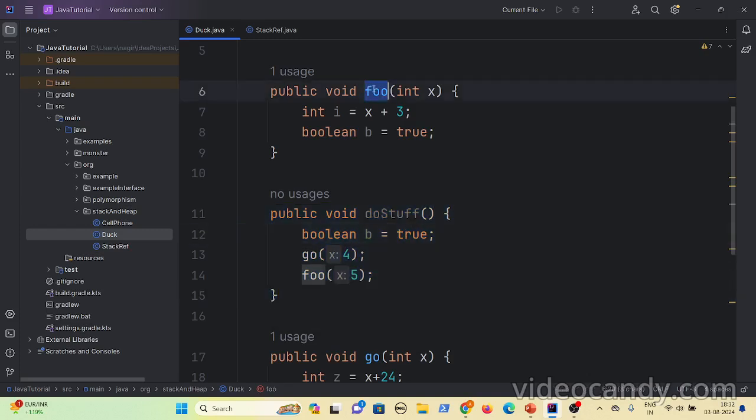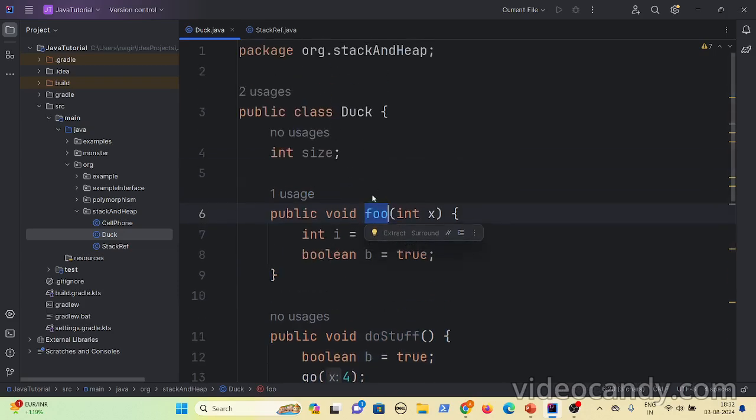If you have written foo of method here, but no one is invoking this foo of method, then you will not have space for this method or for these local variables. So local variables reside in the stack memory while the method is getting executed. If the method is not currently getting executed, then there won't be any reference on the stack for the local variables. You understood it, right?